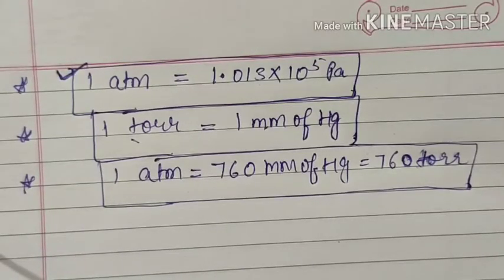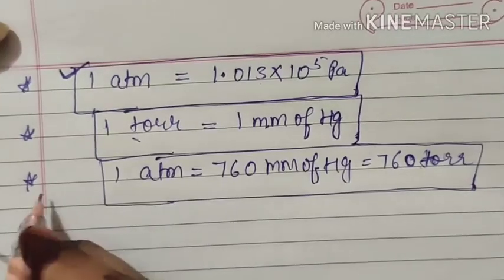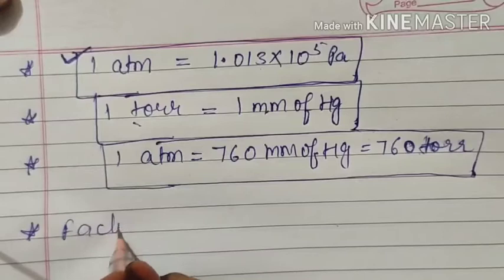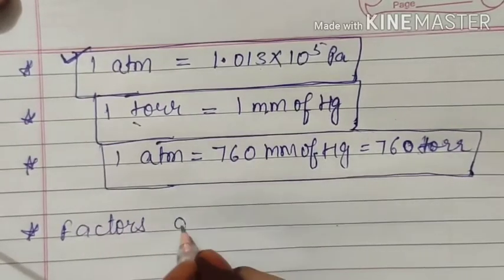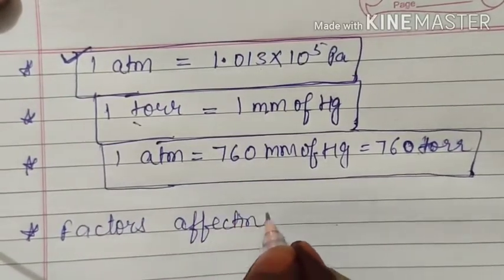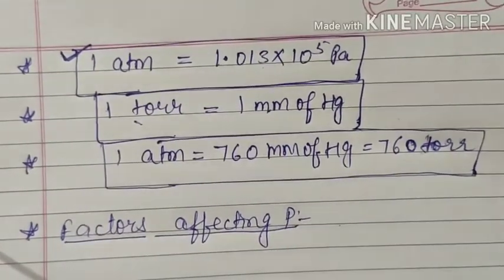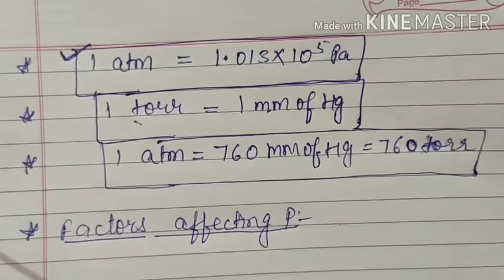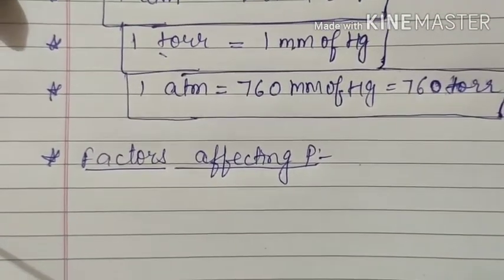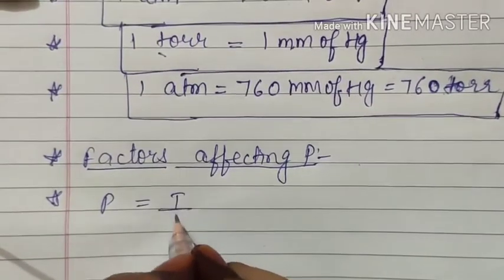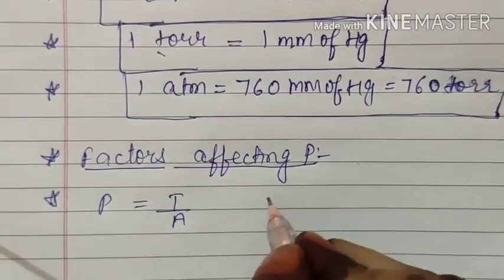Then now we will go back to our topic. These things were only about the units of pressure. Now we will go again to pressure, that is, factors affecting pressure. As its formula indicates, there are 2 things which will affect the pressure. From the formula we can say that P is equal to thrust upon area. Therefore pressure depends on 2 things.